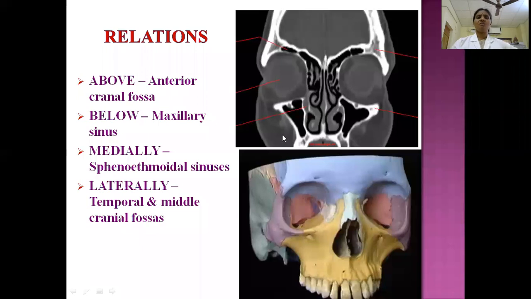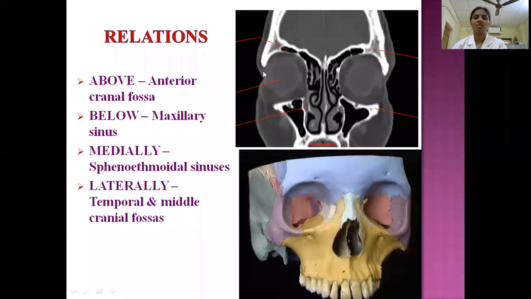Now coming to the important relations of the orbit. If you see the radiological image, these are the two orbit cavities. Above the bony orbit is the anterior cranial fossa. Just below the orbit, you can appreciate the maxillary sinus. On the medial side, you can appreciate the ethmoidal sinuses. Still posteriorly, there is the sphenoid sinus. So medially, the orbit is related to the sphenoidal and ethmoidal sinuses.